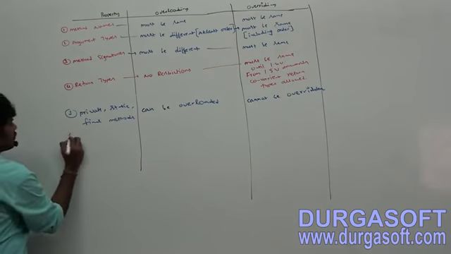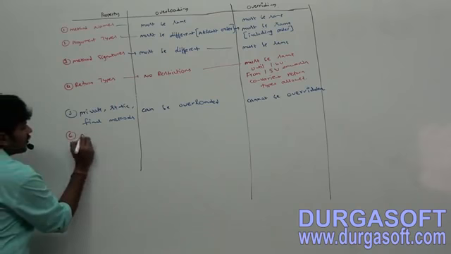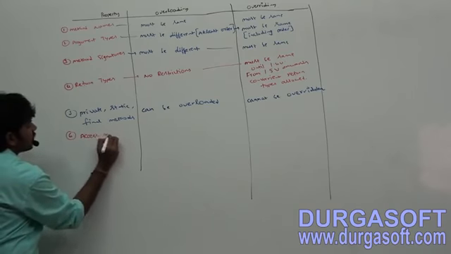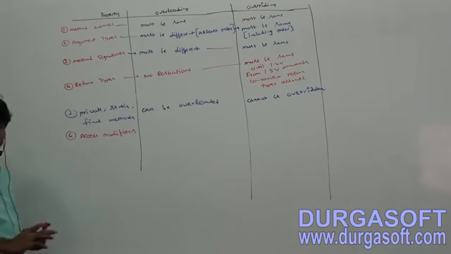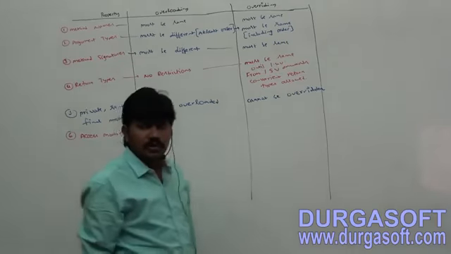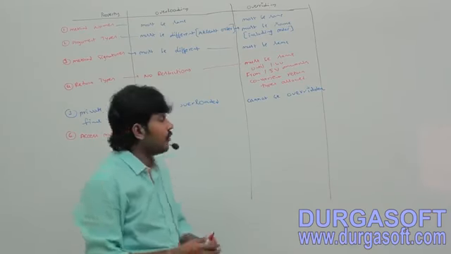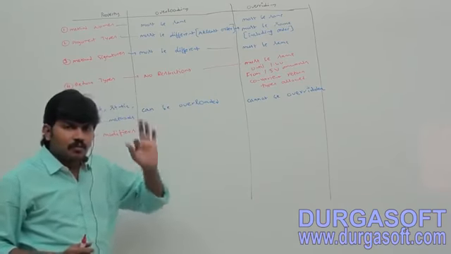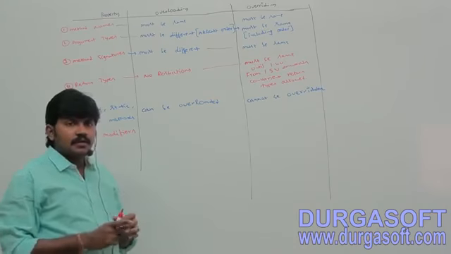Next, access modifiers. Is there any rule related to access modifiers? First method private, second method public, no problem in overloading. First method protected, second method public, no problem at all. But in overriding, there is a clear rule.